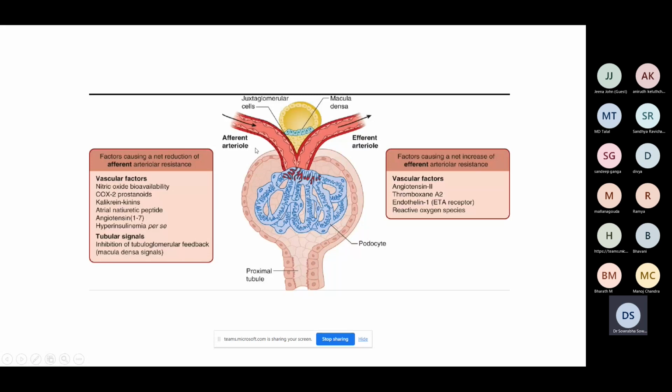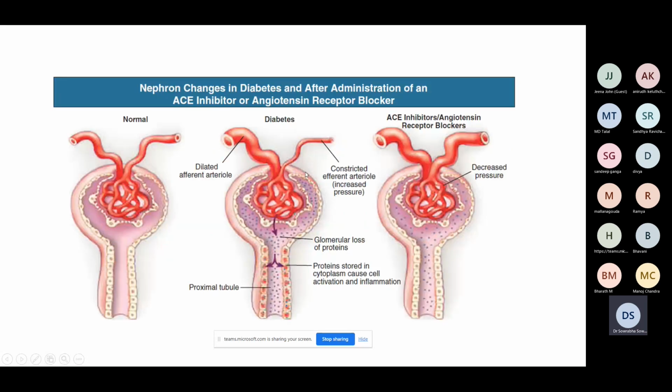What happens in diabetes is there is a decrease in afferent arteriolar resistance. So here the resistance decreases. What happens in the efferent arteriole? Here the resistance goes up. So once the resistance comes down here and goes up here, what happens? There is increased blood flow here, but it is unable to go out. This is what leads to the classical glomerular hyperfiltration theory.